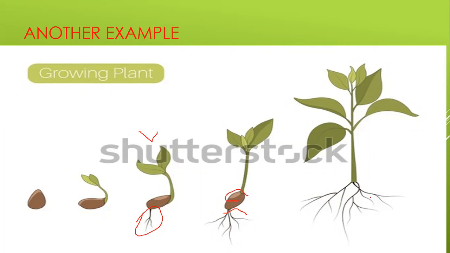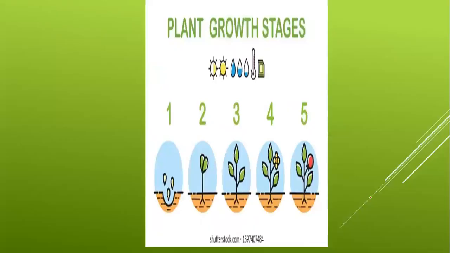Okay, look at another example. We have the third example of plant growth stages. Look at the first one. You drop some seeds. After that, you have a small plant. It will change into a seedling. See here, this is a baby plant or seedling. Then it grows to an adult plant.